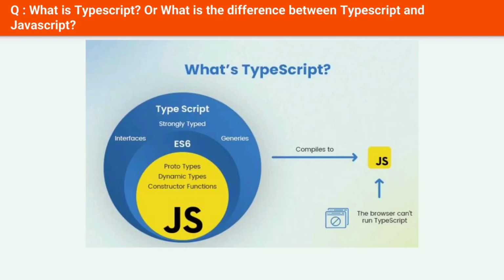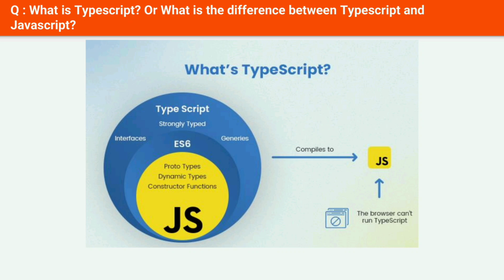Next question: what is TypeScript? Or what is the difference between TypeScript and JavaScript? TypeScript provides static typing, comes with IDEs and code editors. Similar to JavaScript, with additional features. Backward compatible with JavaScript. Stronger typing can help identify errors. Can take time to learn additional features. JavaScript, dynamically typed. Limited built-in tooling. Standard JavaScript syntax. Cannot run TypeScript in JavaScript files. May require more debugging and testing. Standard JavaScript syntax is familiar.